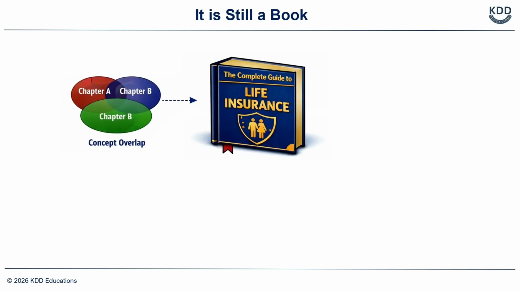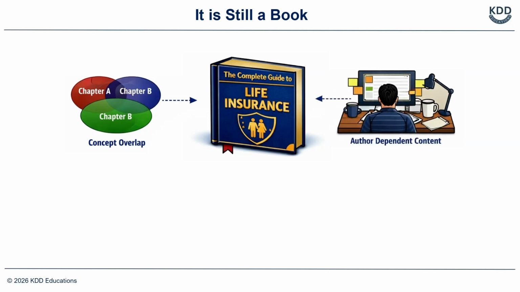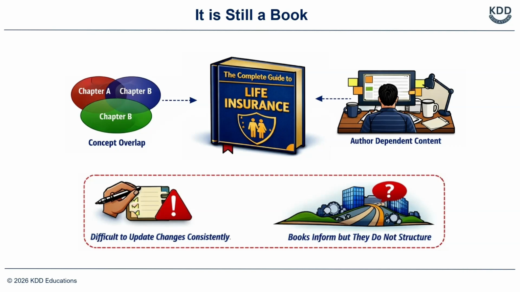Concepts overlap, chapters intersect, and the way content is organized depends heavily on the author. Additionally, in a book, the same information may appear in multiple places. If something changes, updating it consistently across all those places becomes very difficult. So, while books are excellent for explaining concepts, they are not designed to organize knowledge in a true sense.